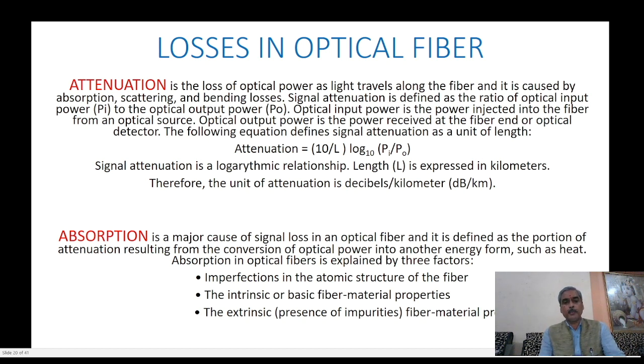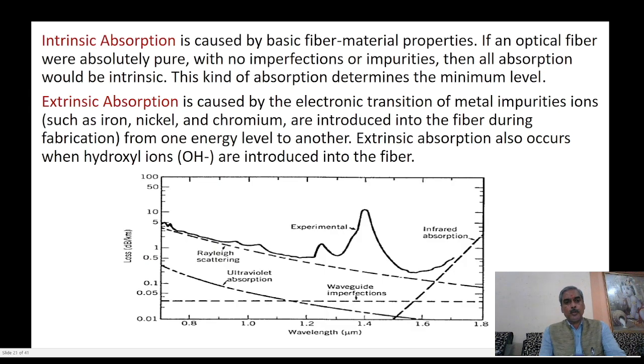Absorption loss is a major cause of signal loss in optical fiber, and it is defined as the portion of attenuation resulting from the conversion of optical power into another energy form, such as heat. Absorption in optical fiber is explained by three factors: imperfection in the atomic structure of the fiber, intrinsic absorption, and extrinsic absorption. What do you understand by intrinsic absorption?